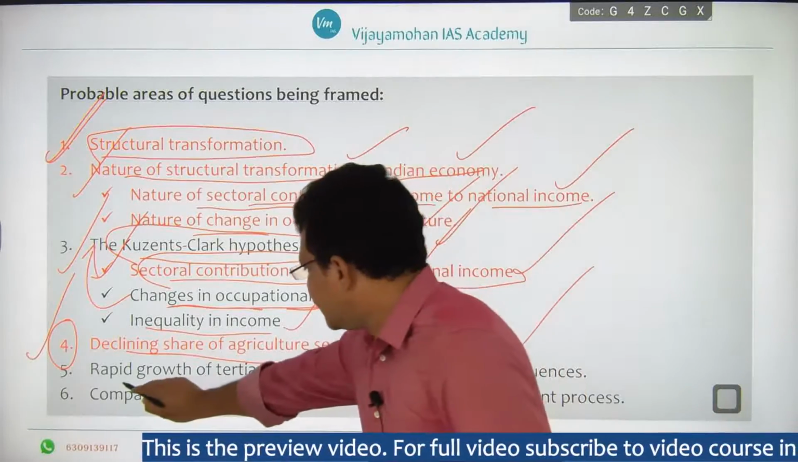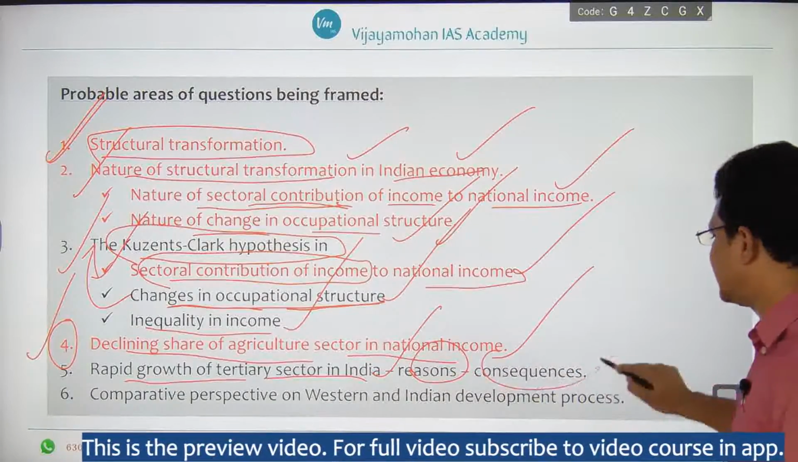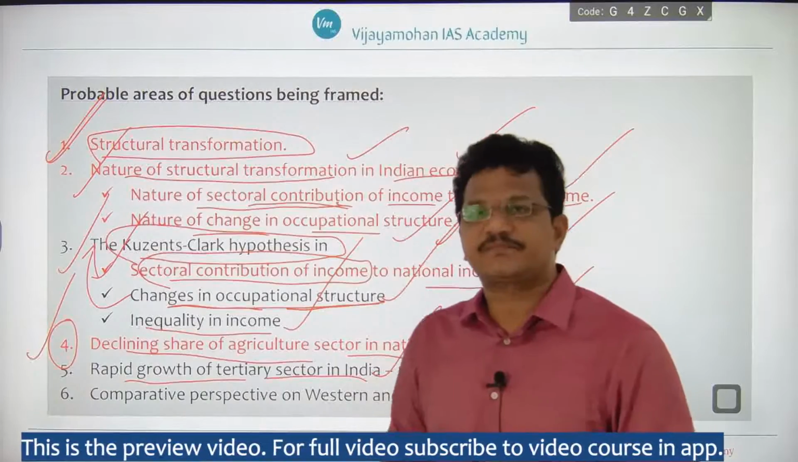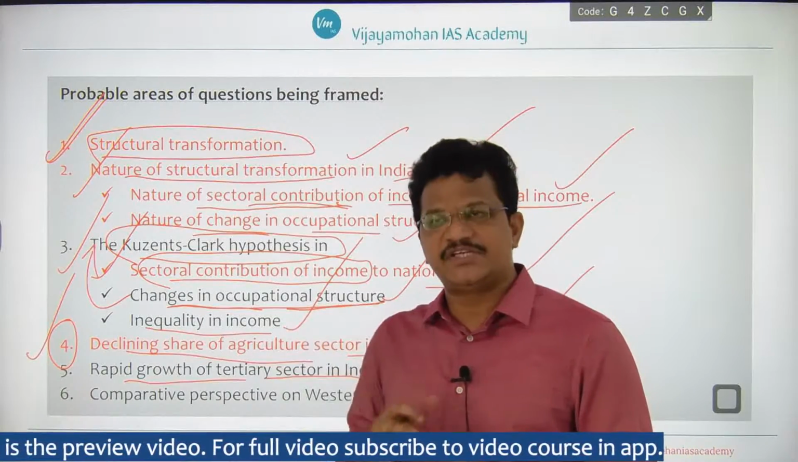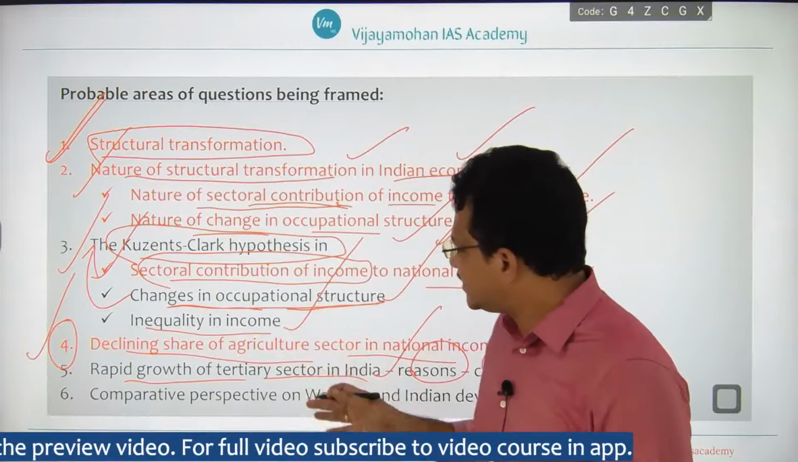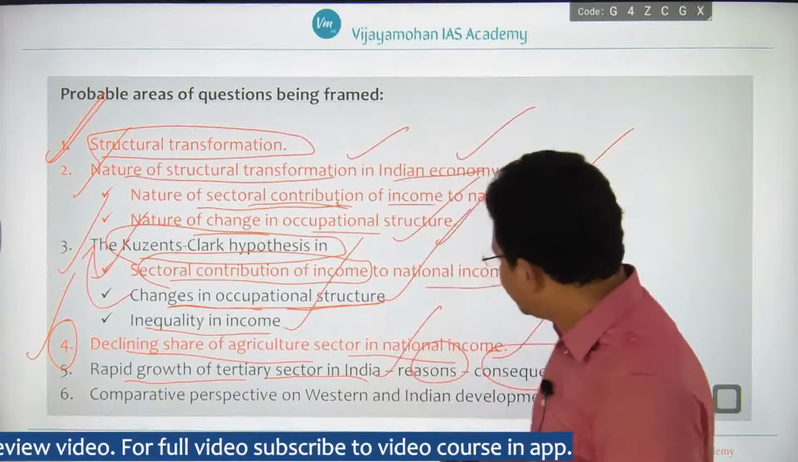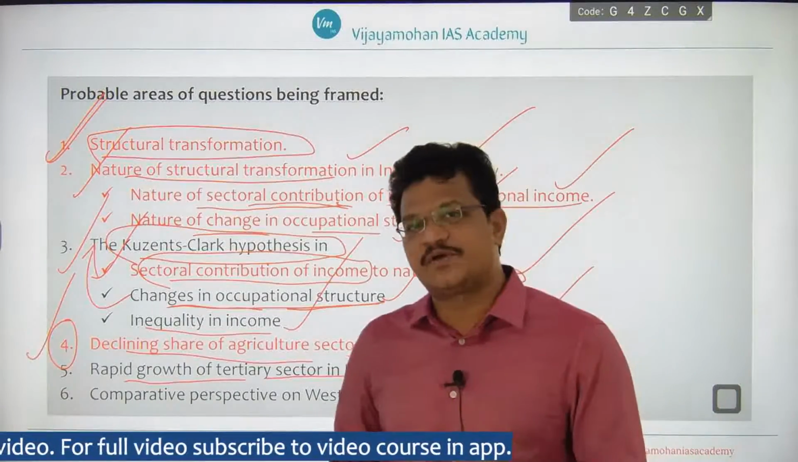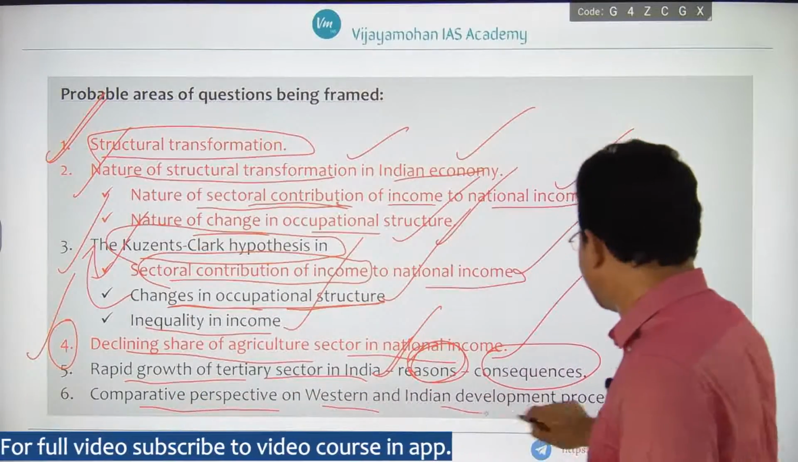Right? Then rapid growth of the tertiary sector in India, reasons and consequences, how the tertiary sector has been changing over the years, and particularly after the 1991 reforms and introduction of LPG reforms, there is a change in growth of the tertiary sector, right? So what are the reasons for that growth and what are the consequences because of that growth, right? Comparative perspective on Western and Indian development process.